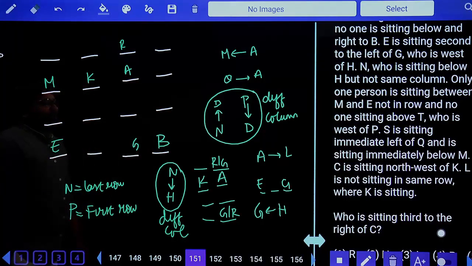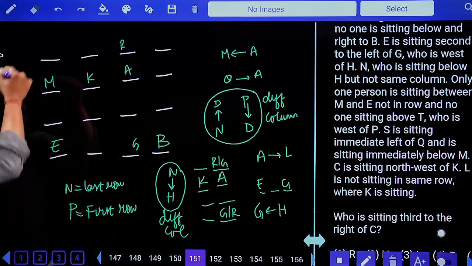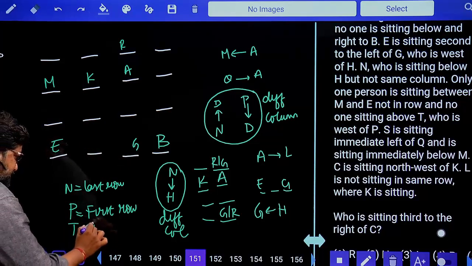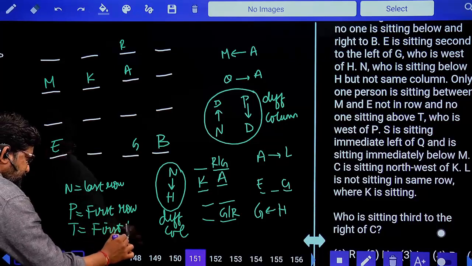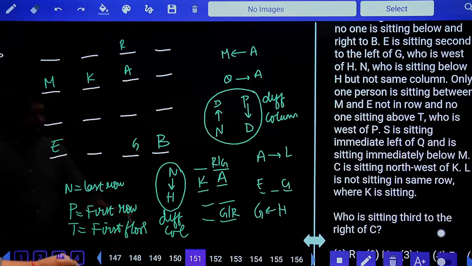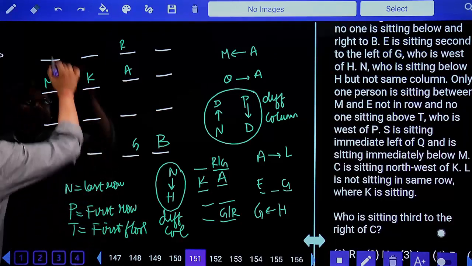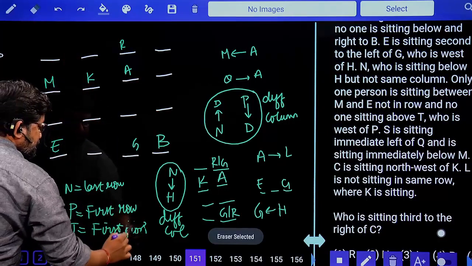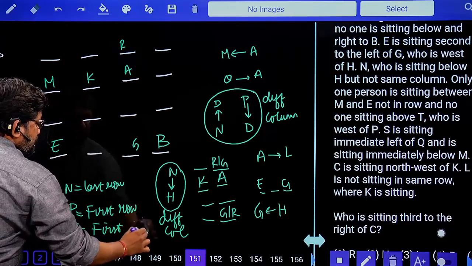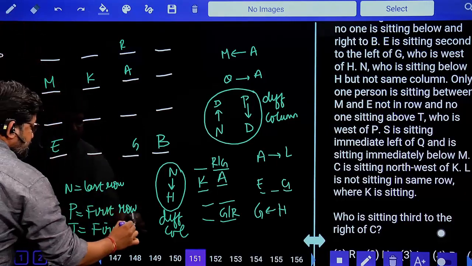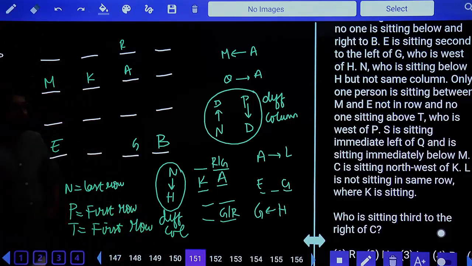And no one is sitting above T. T who is to the west of P. Remember one thing. No one is sitting above T means T is also living in the first row, the topmost row. P is also living in the first row.